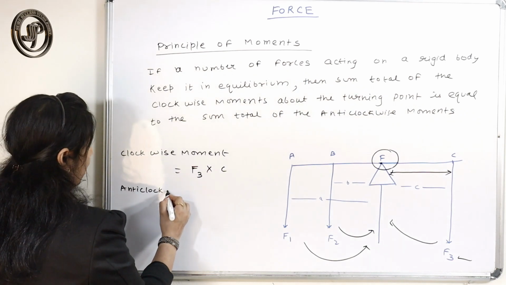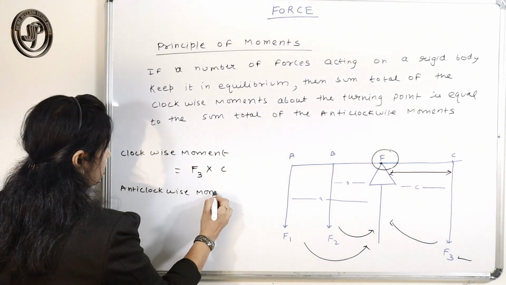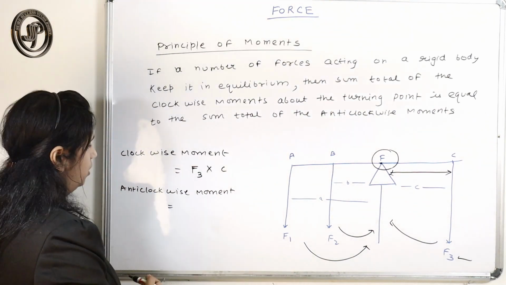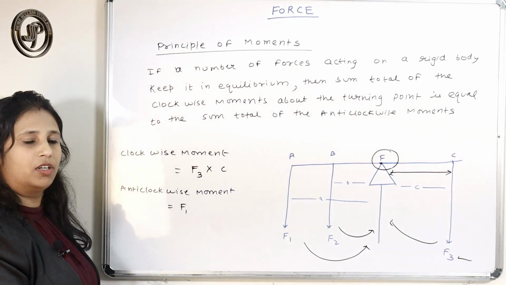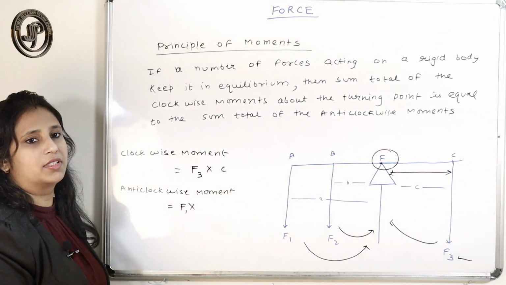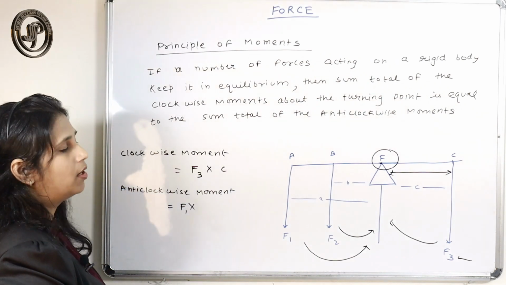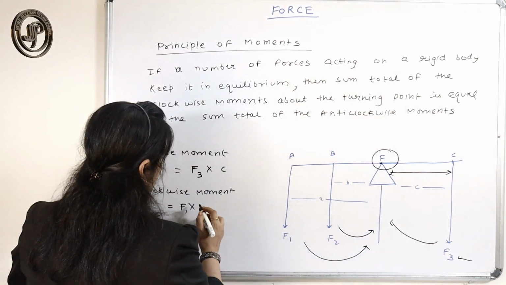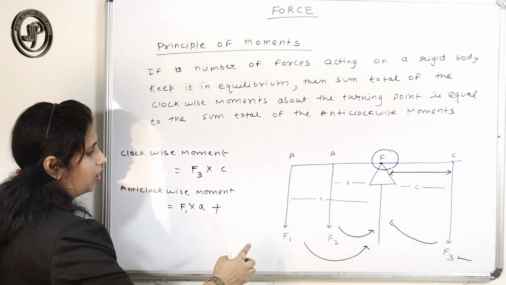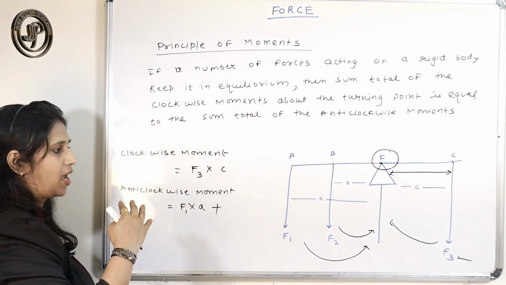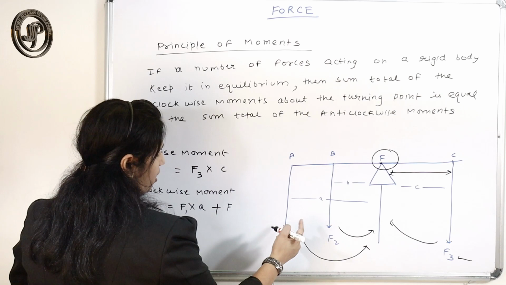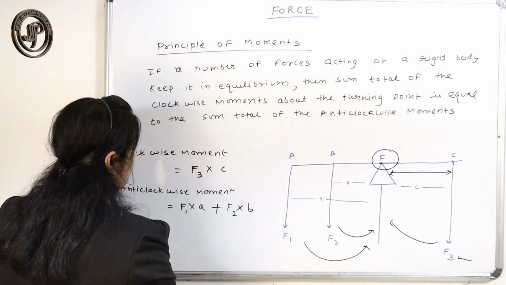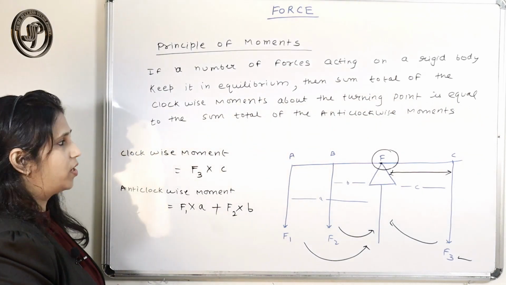Anti-clockwise moment: what is the anti-clockwise moment? The force F1 into its perpendicular distance from the axis of rotation, which is A, plus the other force, F2, which is also on the anti-clockwise side, into its perpendicular distance B. That is the anti-clockwise moment.